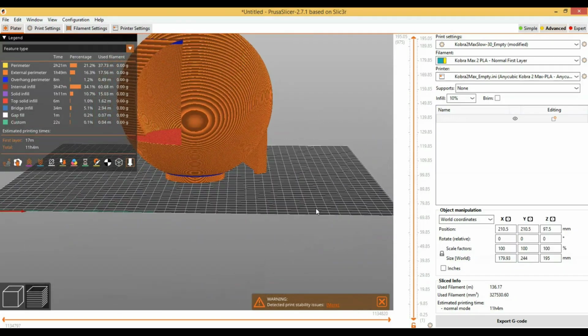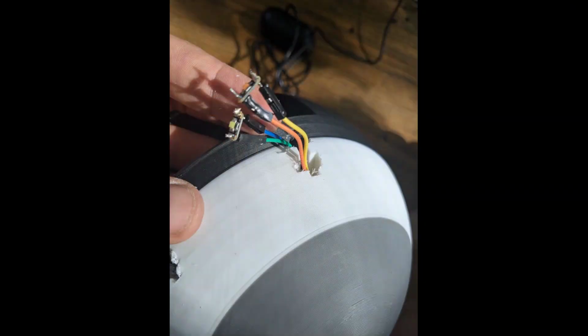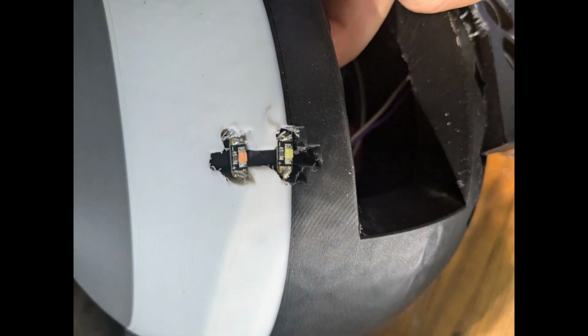Now, when you're actually going to put this together, here's how it works. You're going to push the LEDs for the eyes and the mouth out through the holes, so from the inside to the outside. And then there are 3 little bars that get printed, and those are just to kind of stick things all together. You actually stick the bars in between the wires of the eye and mouth LEDs, and then you pull the LEDs back into the head, and that bar will prevent them from pulling all the way back in, and it sort of holds everything in place. It worked out pretty well.